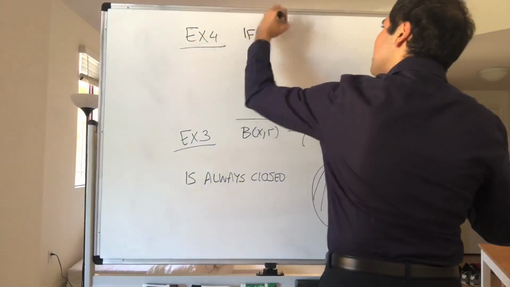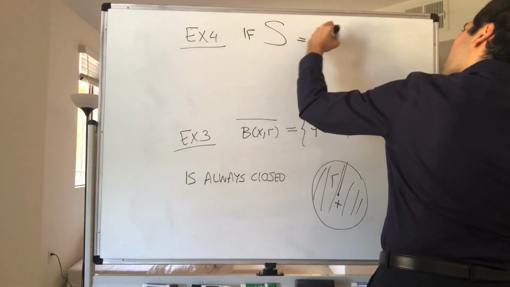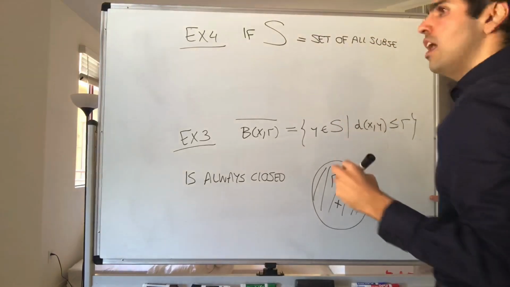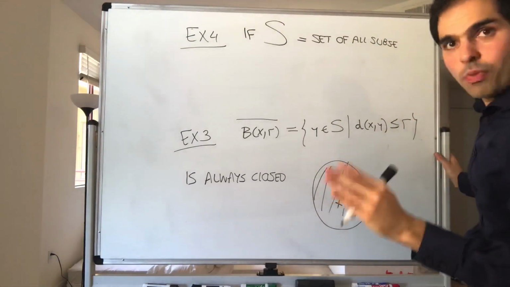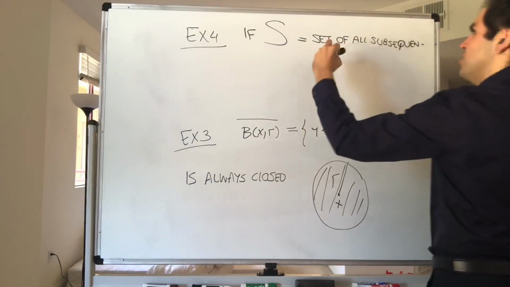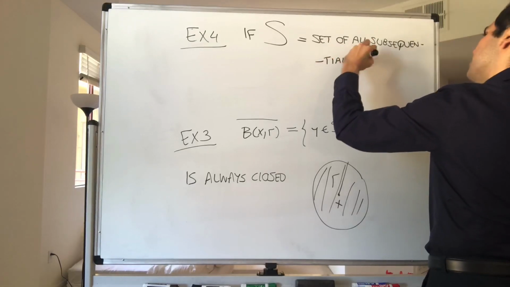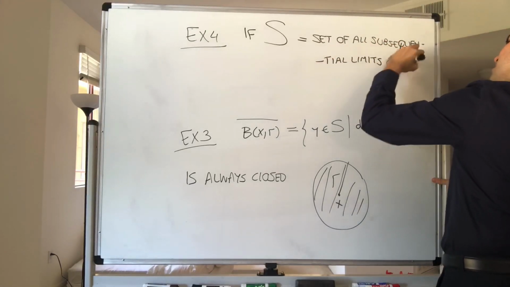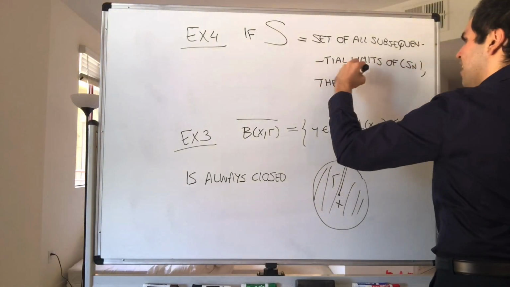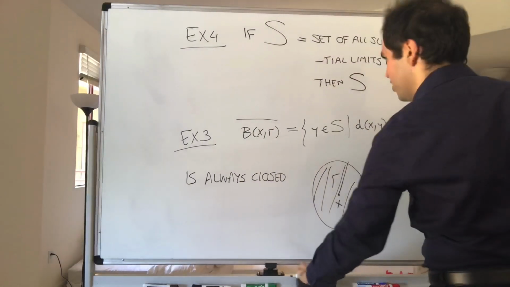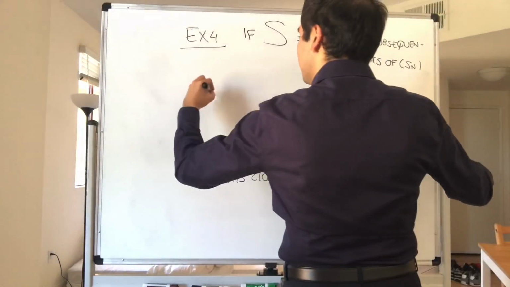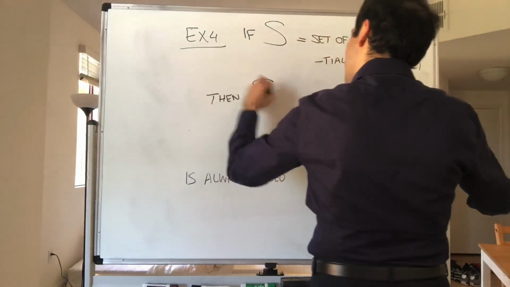So if S is the set of all subsequential limits, the set of all destinations of express trains of s_n, then S is closed as well. We have shown this in a previous video.